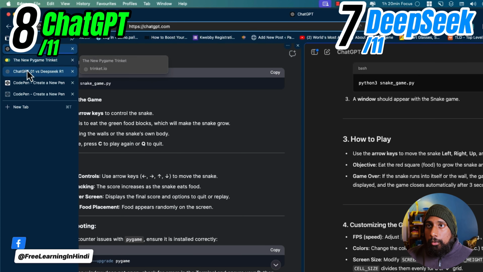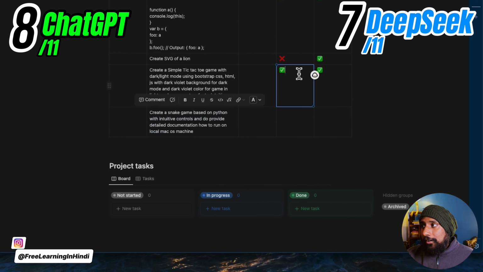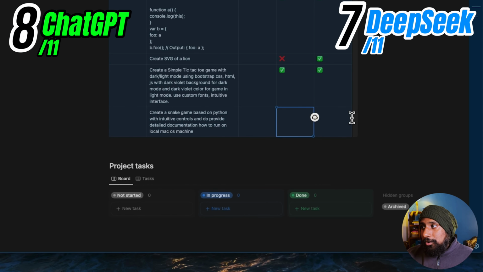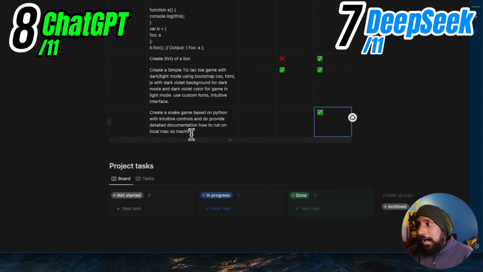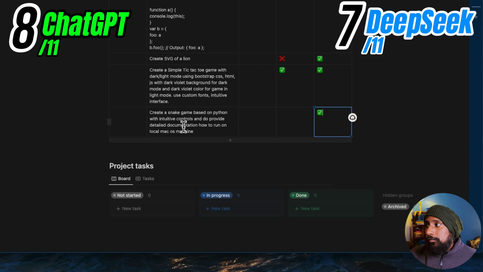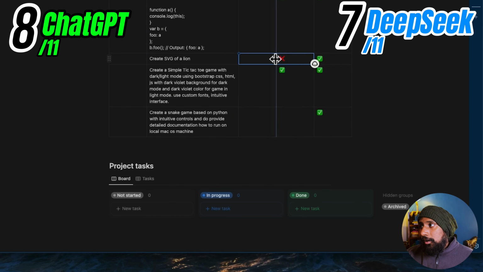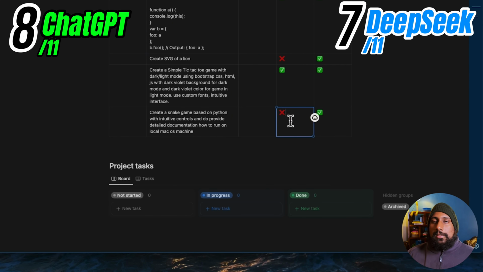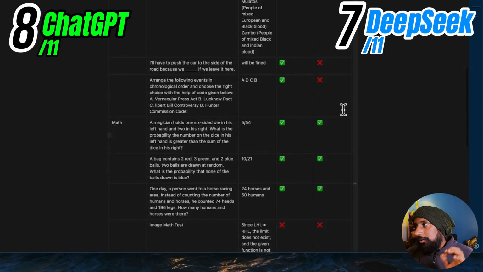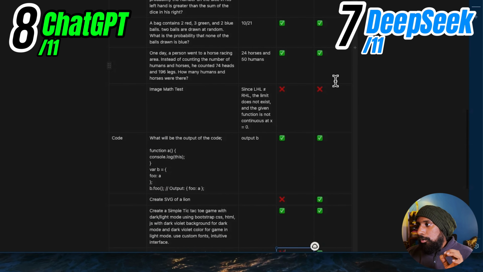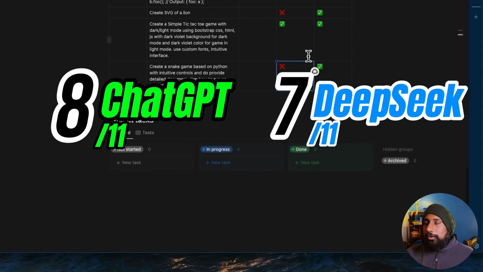So let's go to our scores. This is actually me being biased toward Deepseek because it added what I wanted. I wanted to add intuitive controls to reset the game. Intuitive controls is all about using your keyboard, and more controls, for example playing a game, which they added to PC. They even added color to it, and I think this Deepseek is way better than that, and I'm pretty biased towards the Deepseek here. So let's now count the score. So 3, 4, 3 and 3. So both are on an equal level here.